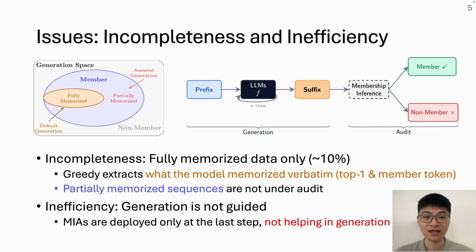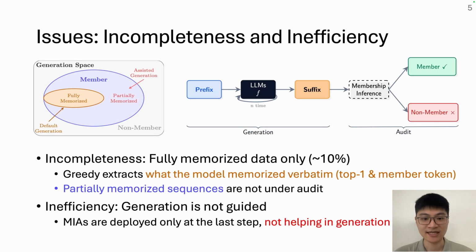First, incompleteness. Greedy decoding can only extract what the model memorized verbatim, where the member token ranked top 1 at every single step. But that's about 10% of training sequences. For the other 90%, the model still knows almost every token. It just lets a more generic token edge out the member token by some small margin. Those partially memorized sequences are never generated. Because they are never generated, they are never audited. But an MIA could identify them without any trouble. The risk is real, it just falls outside the audit.